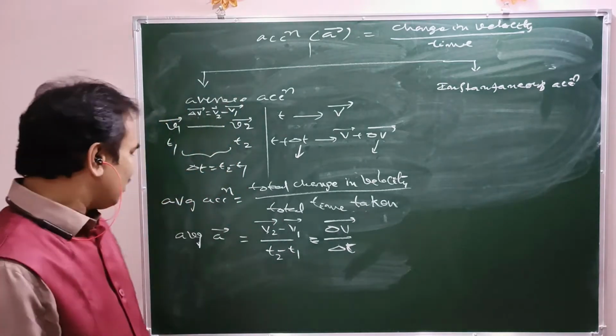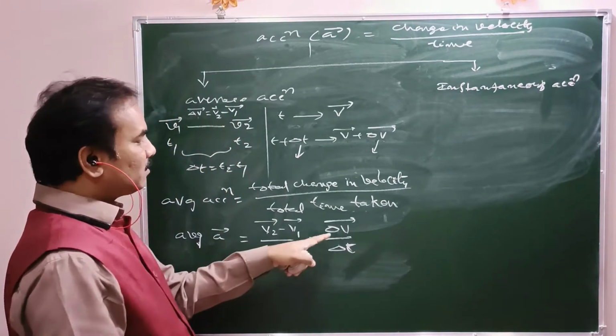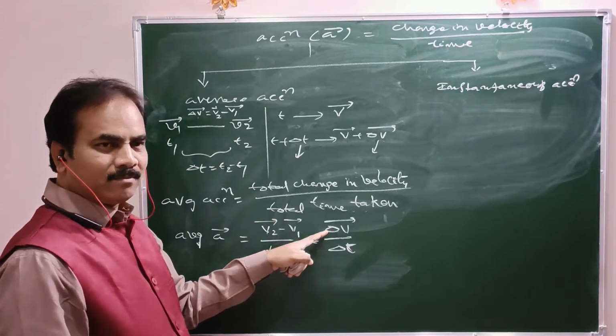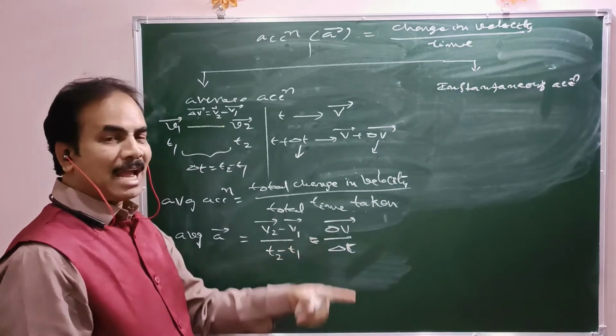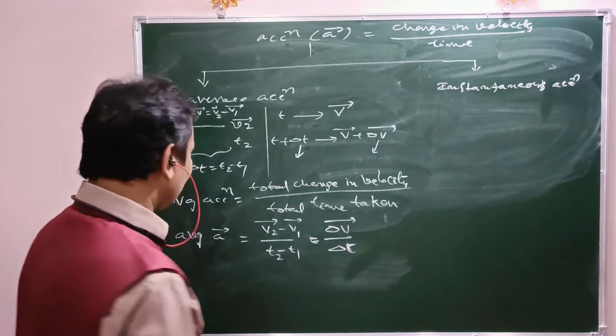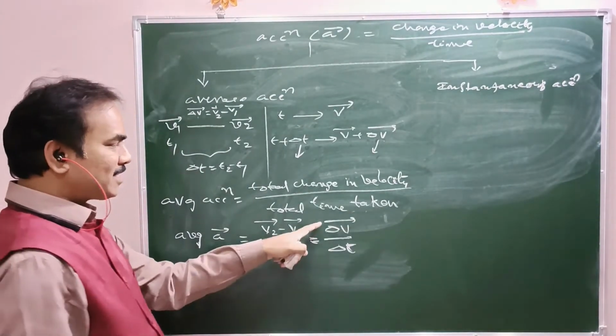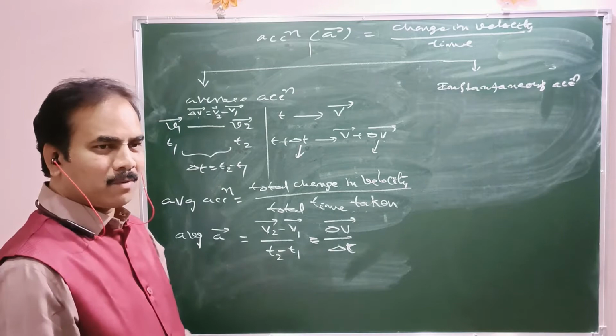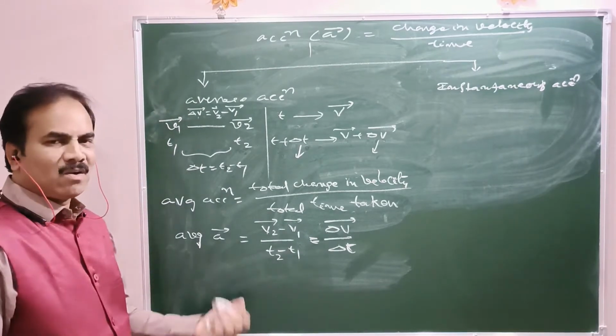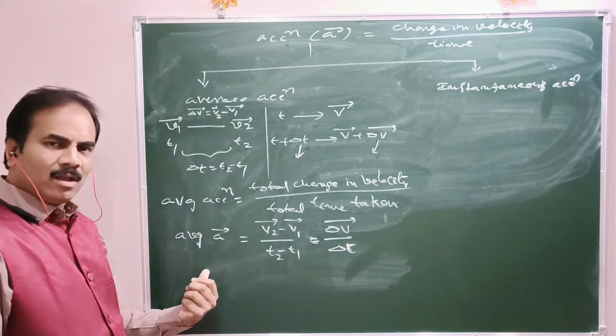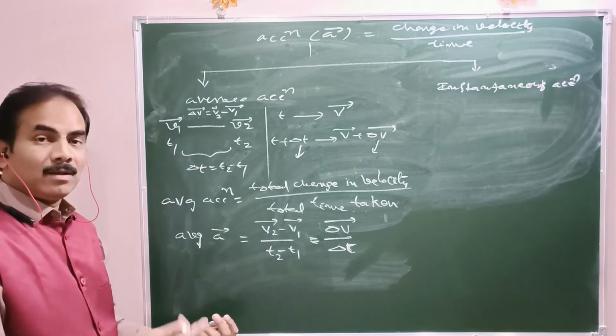So average acceleration means the total change in velocity upon total time taken to have that change. Velocity by time, in SI, is meter per second by second, that is meter per second square. It is also a vector quantity, so it should have direction.